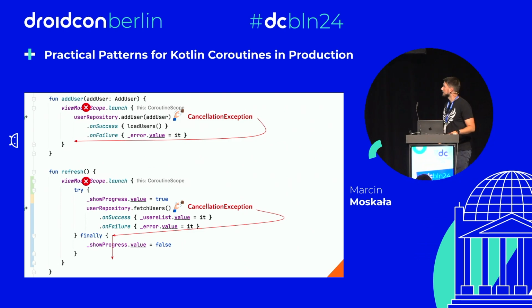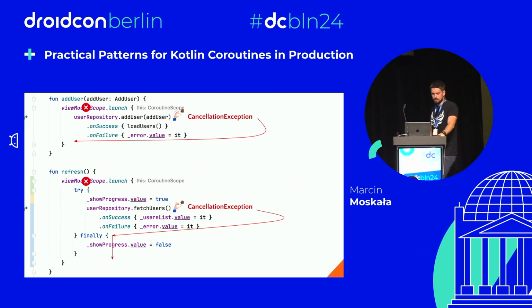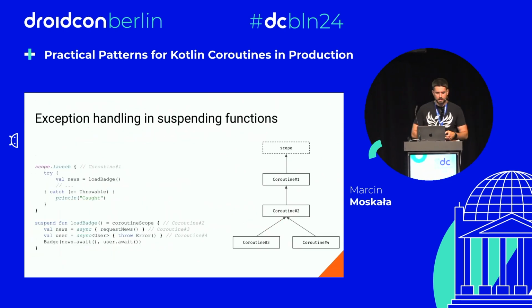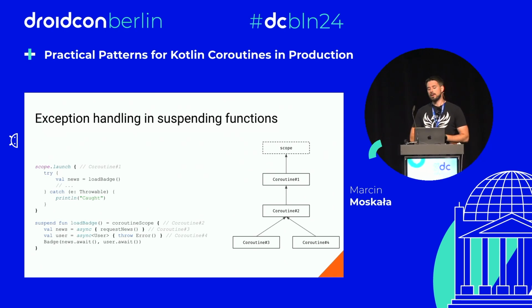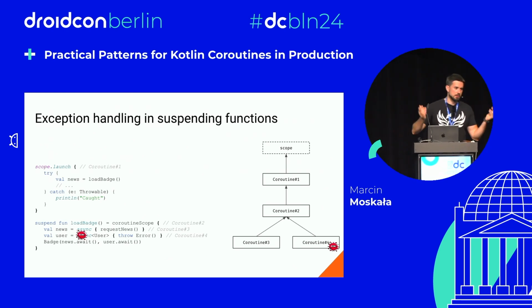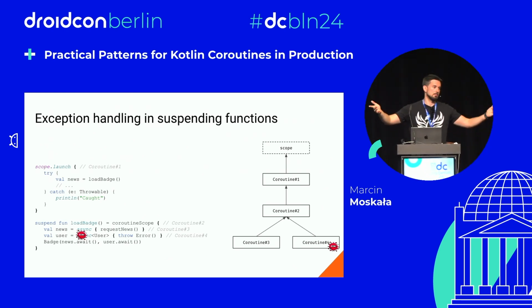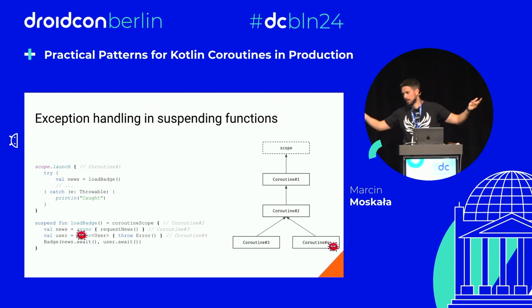The second essential mechanism of cancellation, the use case that cancellation was designed for, is the situation where you have a coroutine scope and async await. The question is, what happens when you have an exception on one async call? What happens to the other async call? In other languages like C# and JavaScript, the other would still run until it discovers it's useless. But Kotlin Coroutines creators wanted to make it better.